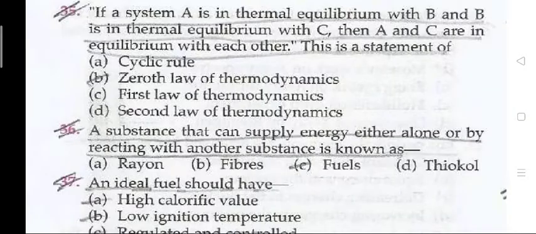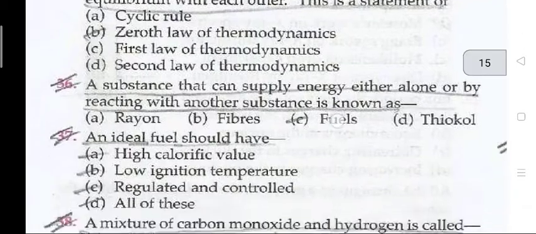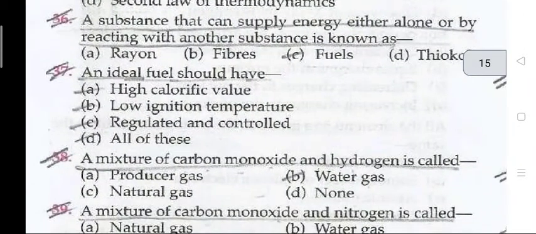Question 35. If a system A is in thermal equilibrium with B and B is in thermal equilibrium with C, then A and C are in equilibrium with each other. This is the statement of the zeroth law of thermodynamics. Next question, question number 36. A substance that can supply energy either alone or by reacting with another substance is known as fuel.